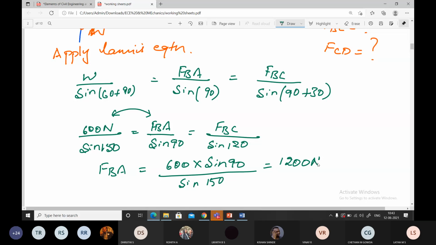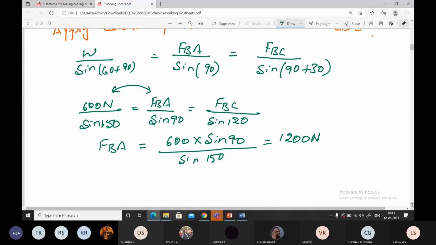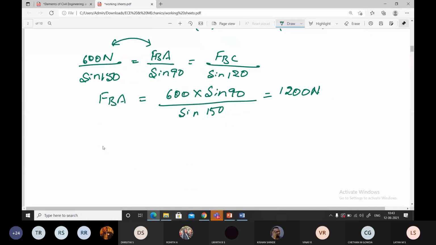Now similarly do it for this. The next term, 600 divided by sine 150 equals FBC divided by sine 120. Then therefore what is FBC?